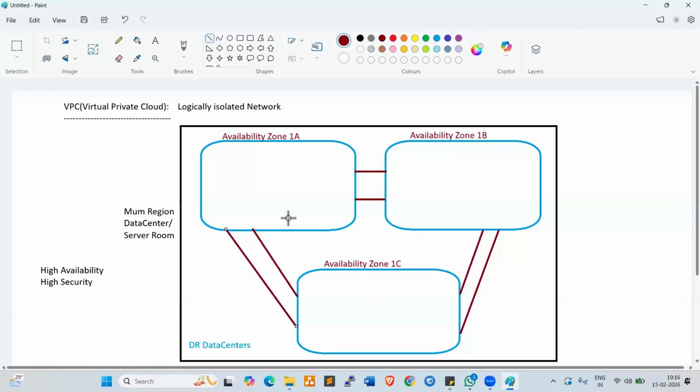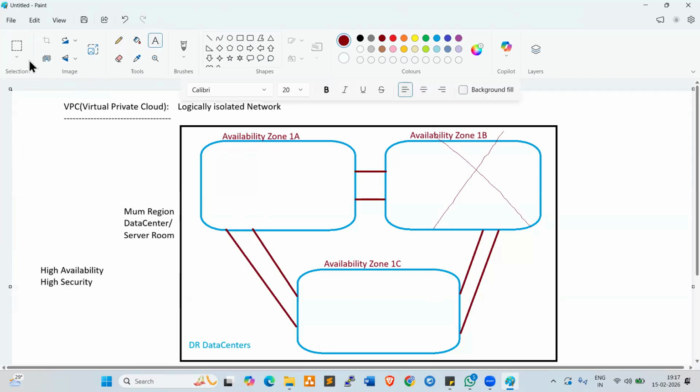Fine. So with these DR data centers, in case one DR data center is down, nothing will happen. Other data centers will take care of the applications, databases, resources. So to maintain high availability, they are using availability zones, right? High availability, high security. Both are very, very important.